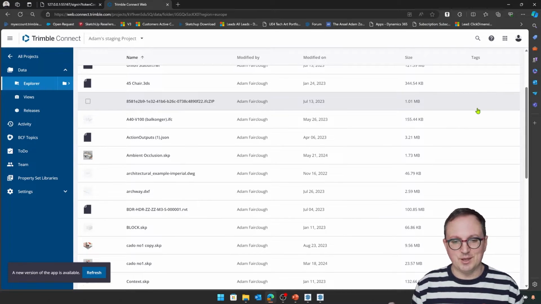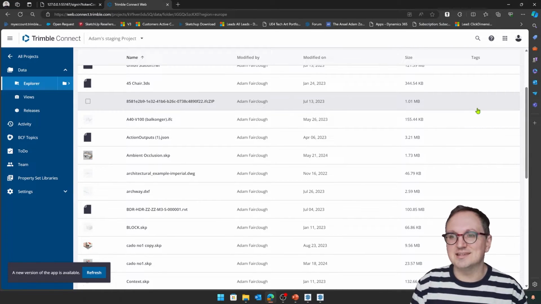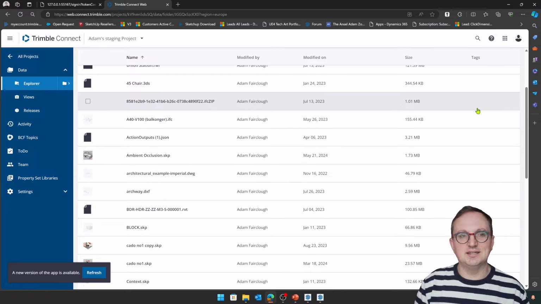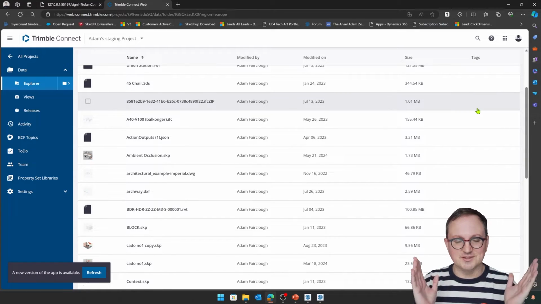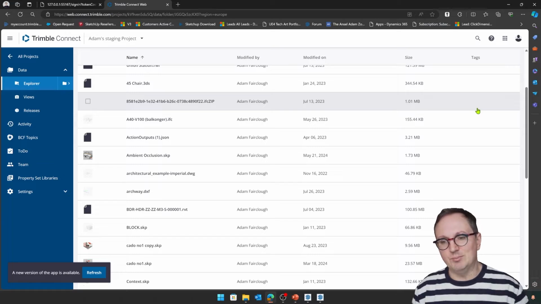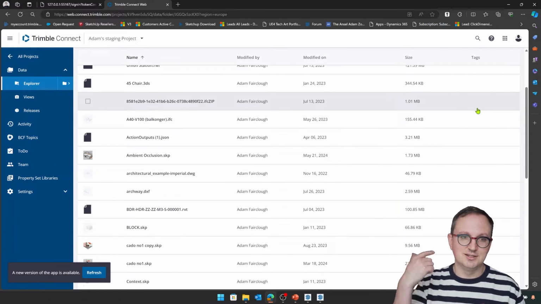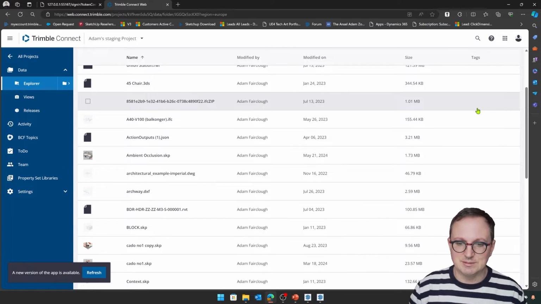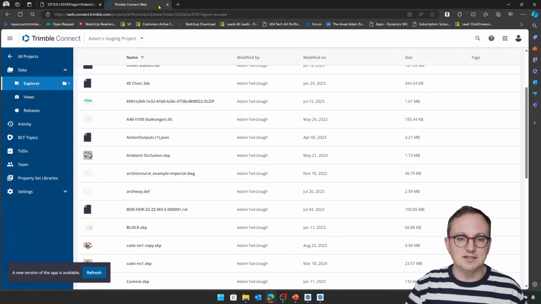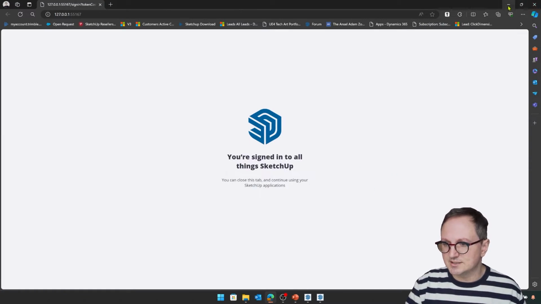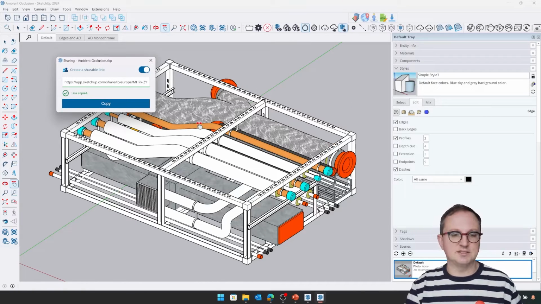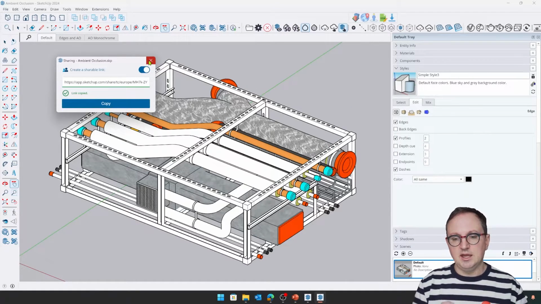You may have been there in the past where you've accidentally deleted something and you've purged it and then it's gone, and you're like, what have I done with it? Well, there we go. You could go back to a file from 2 days ago, or 3 weeks ago, or a year ago, and grab those bits in, and then paste them in place back into your file. Really useful.